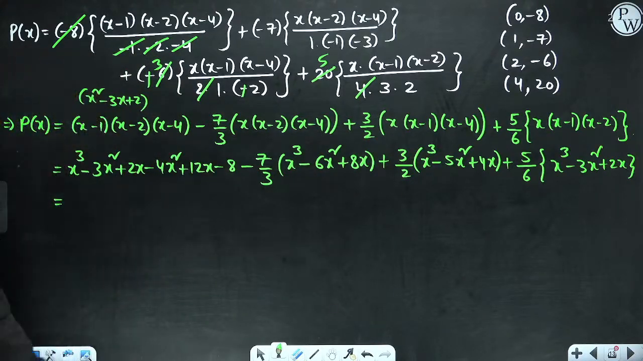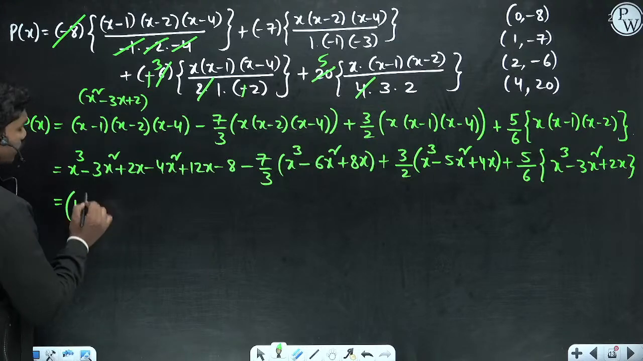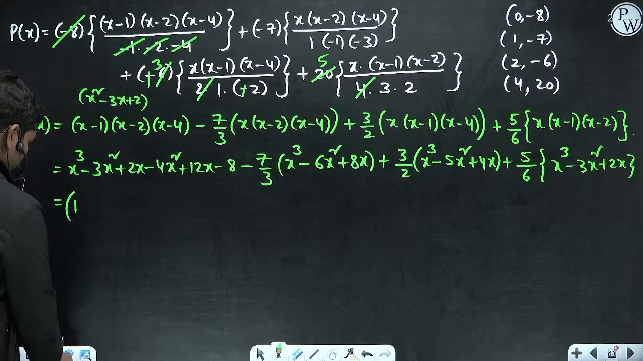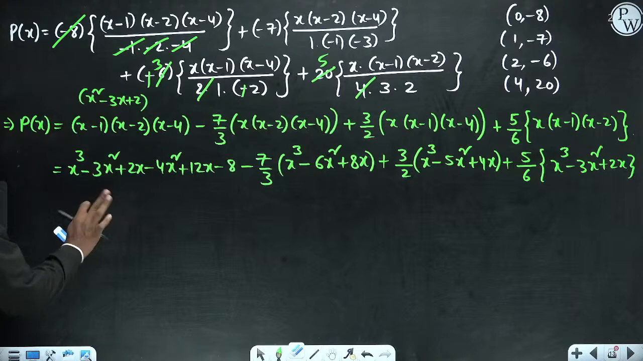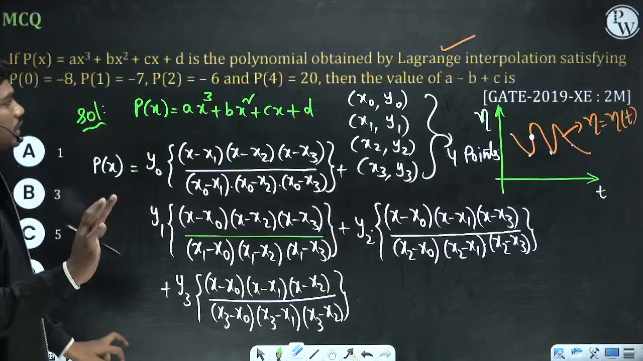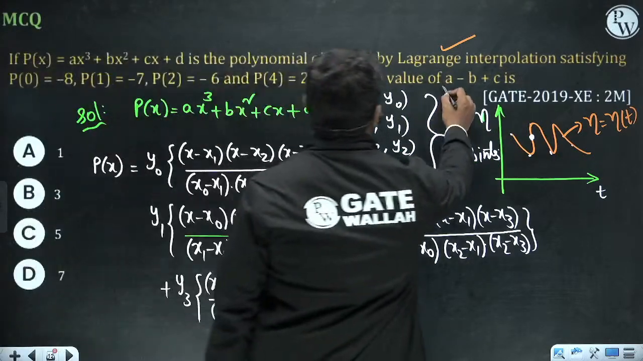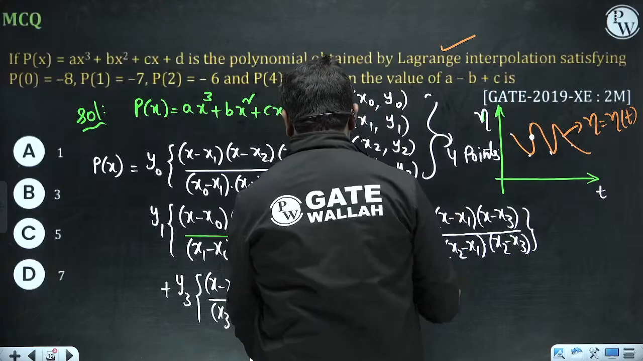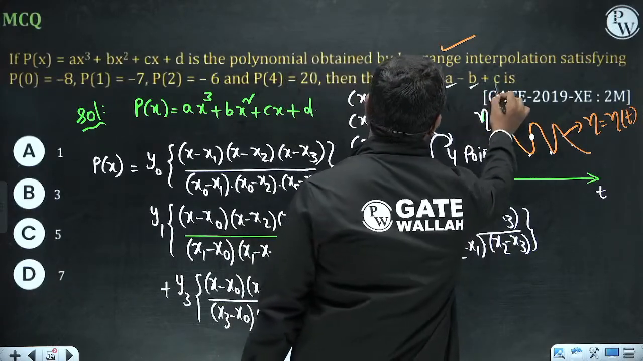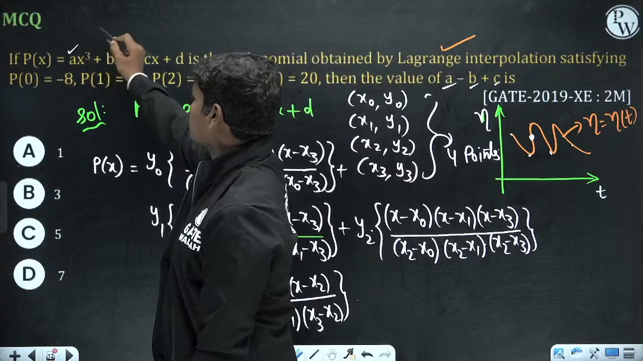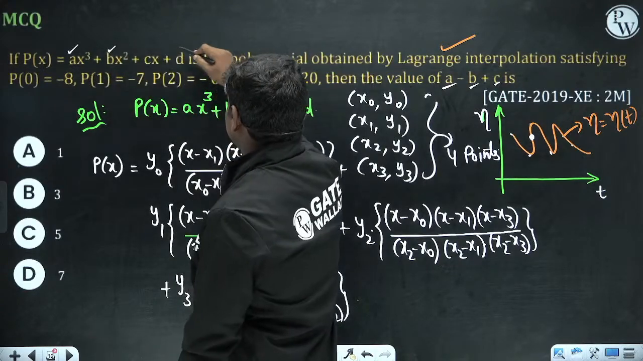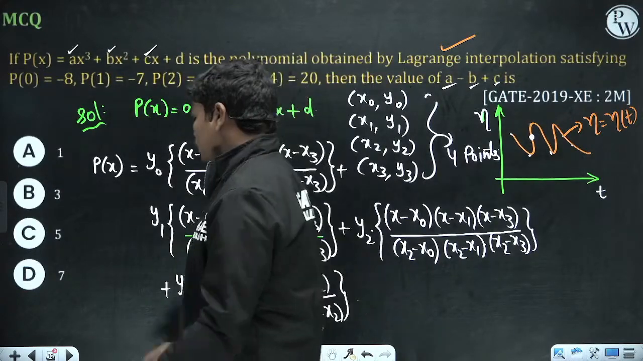So the x cube coefficient will be 1. First of all, rather than writing all the coefficients, let us focus only on those they are asking for: a, b, c. They don't want the constant term, they want the coefficients a, b and c. So a is the coefficient of x cube, b is the coefficient of x square and c is the coefficient of x. So a minus b plus c.